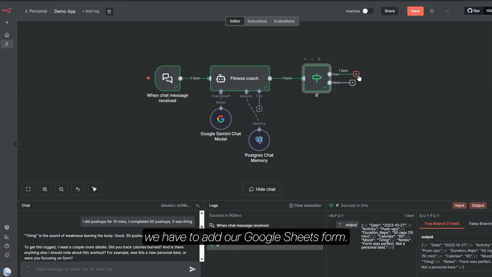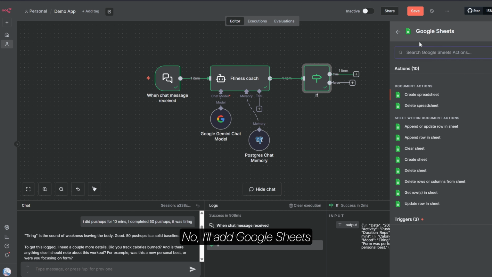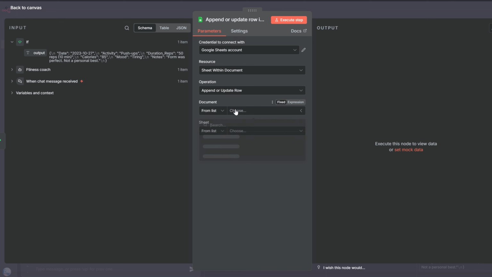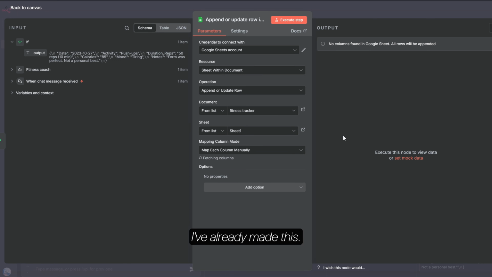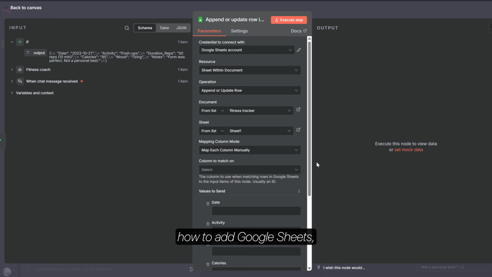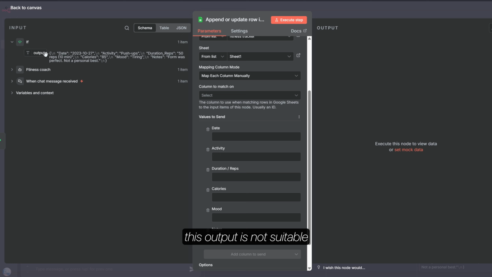errored. Next thing is we have to add our Google Sheets. Now I'll add Google Sheets and I'll add this append or update rows in sheet. In this, I'll add fitness tracker and Sheet 1. I've already made this, and if you don't know how to add Google Sheets, you can press the I button on the top. In that video, I'll show how to add a Google Sheet. But as you can see, this output is not suitable to be added in the sheets. So we have to tidy up so that the schema is separated and we can add to the sheets.